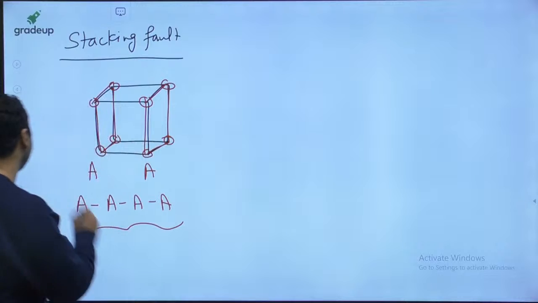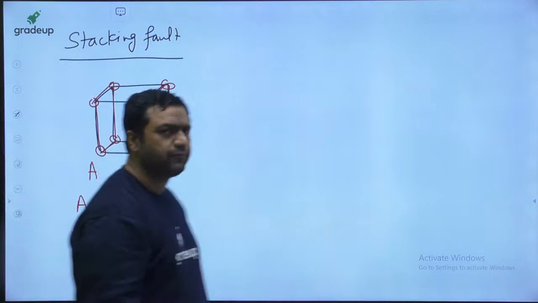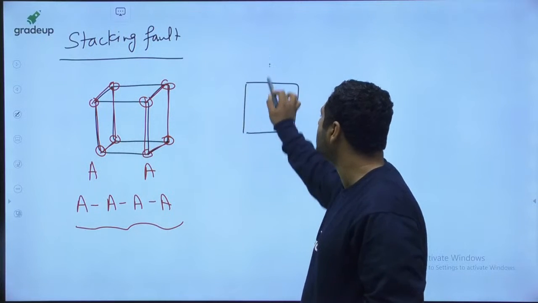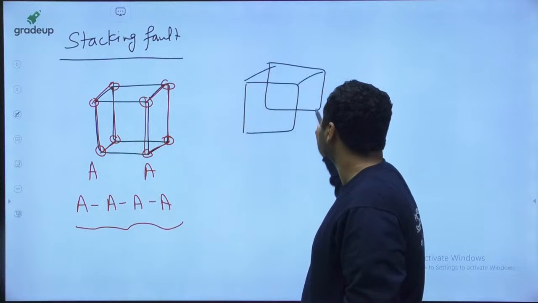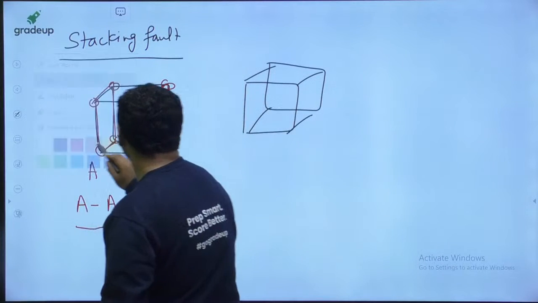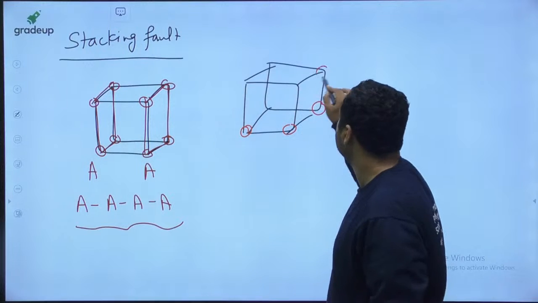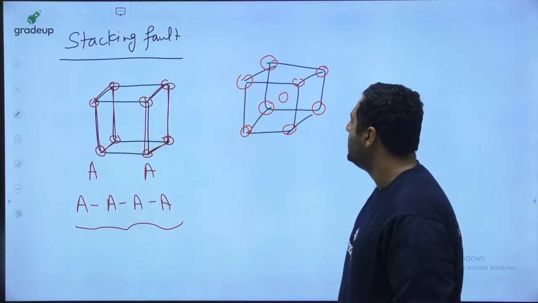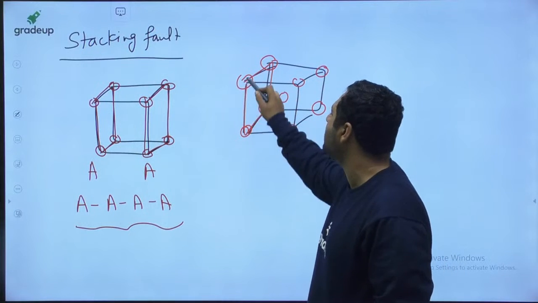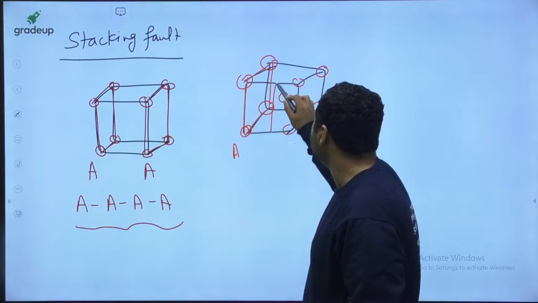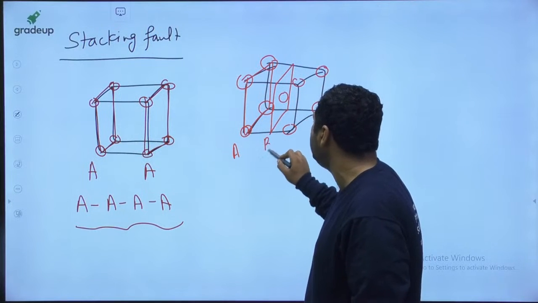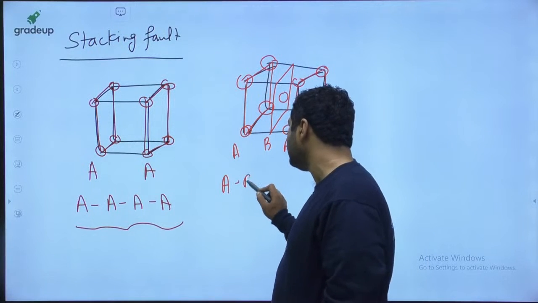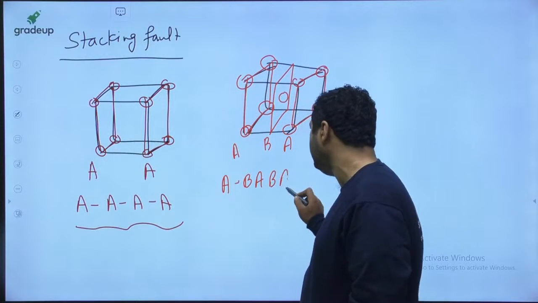Okay, but my dear, if you are going to see the BCC structure, in the BCC structure we will be having all corner atoms and one body center atom. So my dear, one plane is this one which is having corner atoms, it is A. Another plane is this one which is having the body center atom, it is B. Then once again it is the same plane, it is A. So for BCC, the stacking sequence is AB.